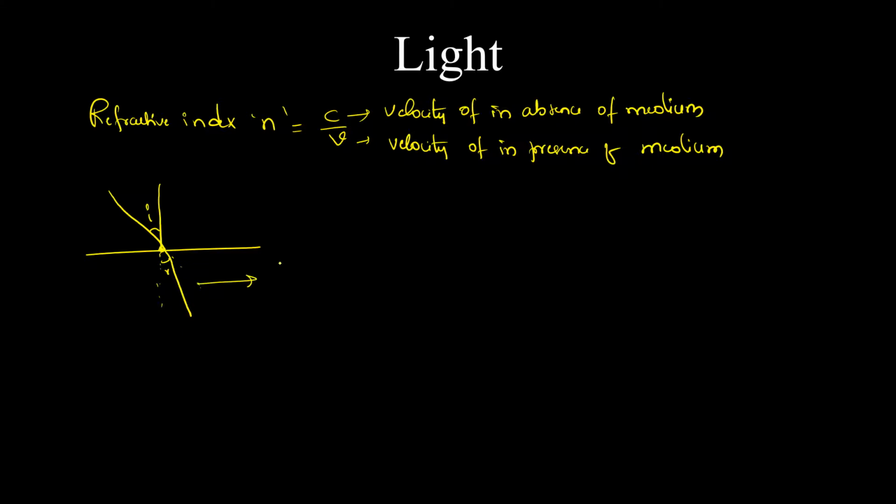Because of the change in the refractive index. This is n1. There is a difference in the refractive index. Now one more thing you have to know is what we call this bending. This is refraction. When the light ray travels from one medium to another medium, the bending phenomenon is known as refraction.